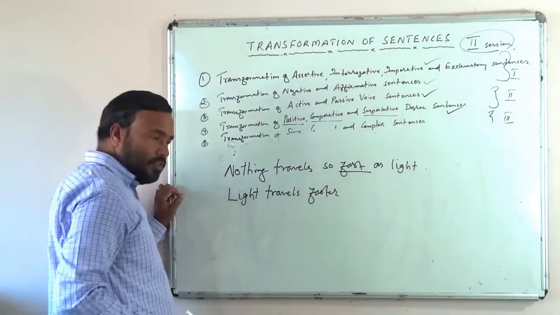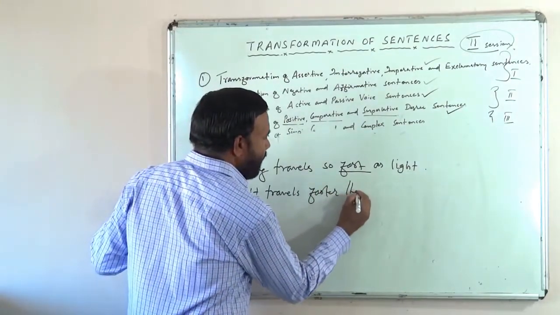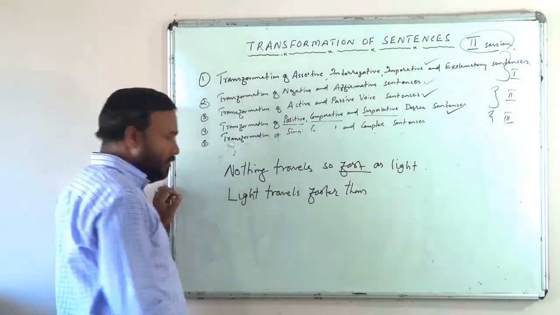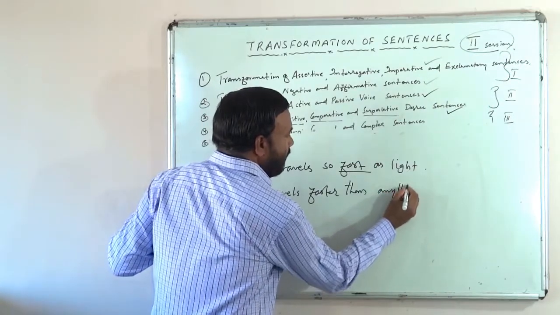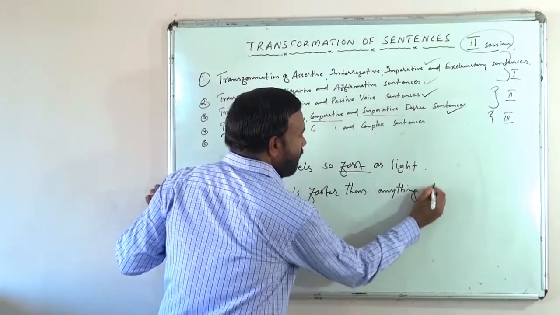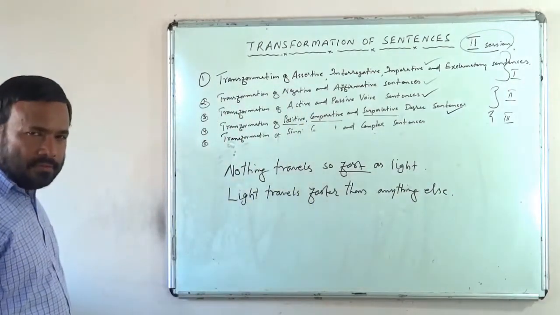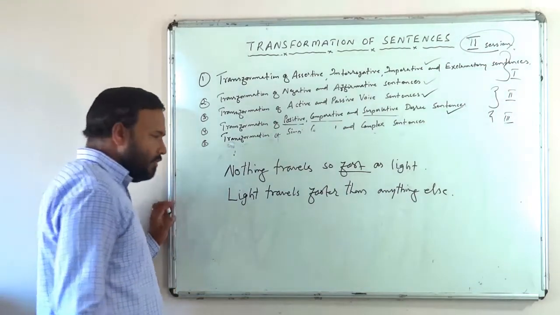Faster, faster, faster, isn't it? Light travels faster than nothing. It will become anything else. Light travels faster than anything else. It is comparative. And what will be the superlative of this?